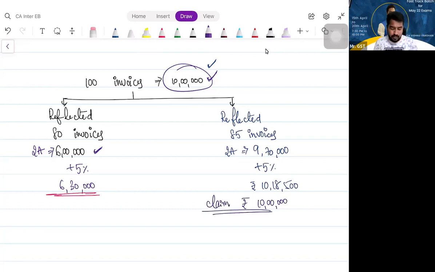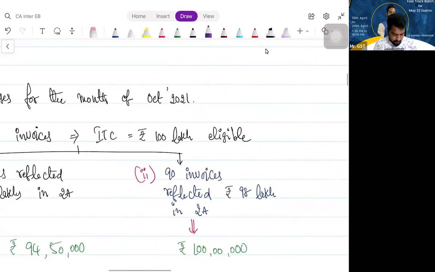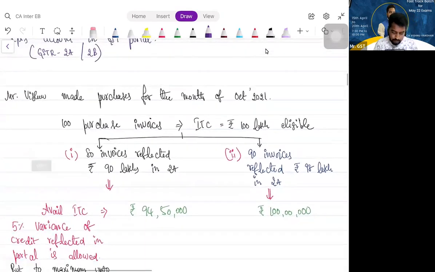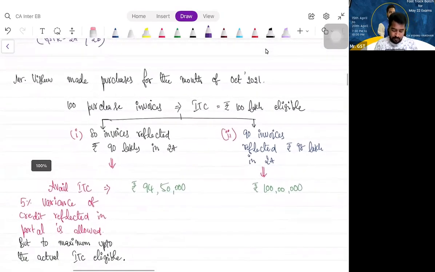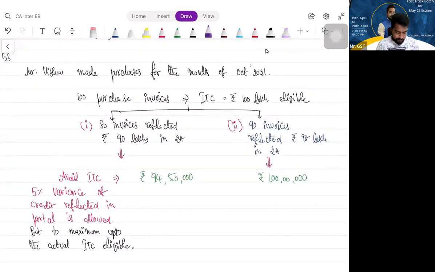Yes, sir. Let's copy this, copy this. Copy this instead of that. Copy this instead of that. Just changes in some facts. So apart from that, everything is same.